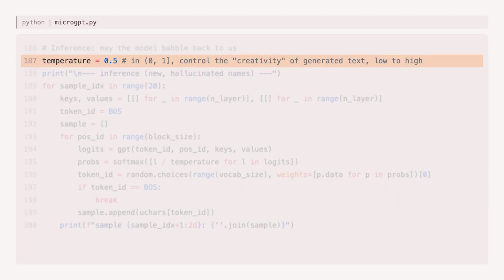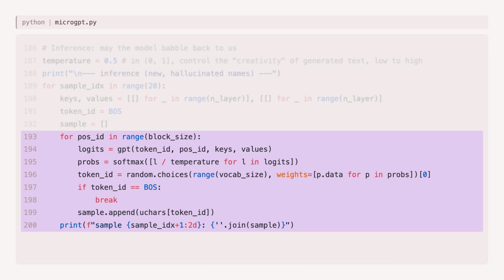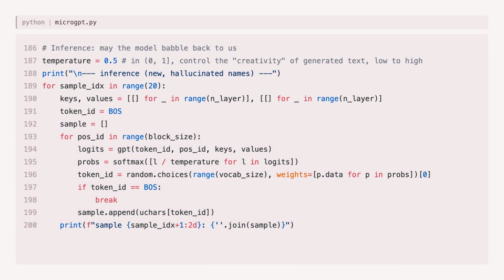After training, inference. Start with the BOS token. Feed it through the model, get a probability distribution over all characters. Sample one, feed it back in. Repeat until the model outputs BOS again, signaling the name is complete. Temperature controls randomness. Low temperature makes the model conservative, high temperature makes it creative. And just like that, the model hallucinates names that never existed but sound completely plausible. This is the same loop running when ChatGPT writes you a poem. Token in, probabilities out, sample, repeat.